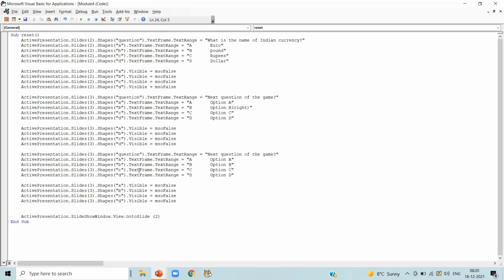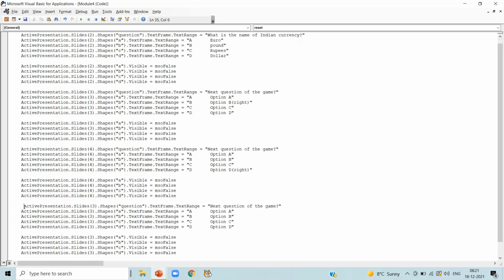Now next question of the game and all the options is already written. I am going to change the slide number 3 to slide number 4 in all the 9 lines. That means we are talking about the question and options on slide number 4. You are going to write your next question and 4 options here only. Randomly I am selecting option D as right answer.